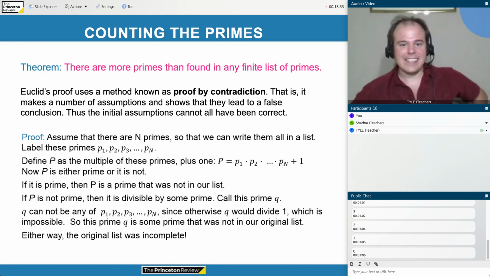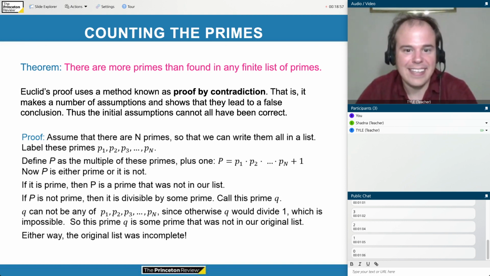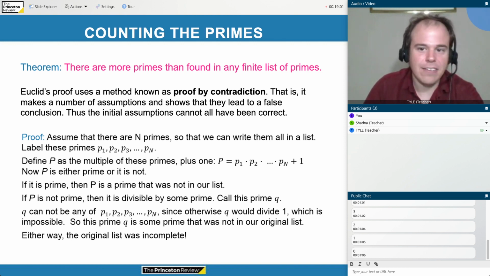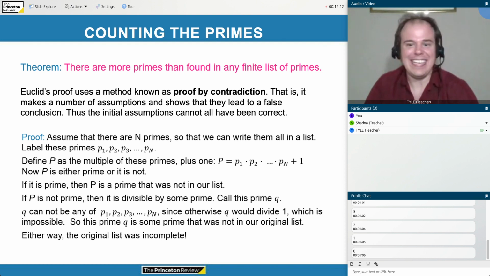So here's an ancient theorem that was first proven, at least historically, by Euclid. Theorem: there are more primes than found in any finite list of the primes. The way that we would say this today is that there are an infinite number of primes, but the ancient Greeks didn't have the concept of infinity.